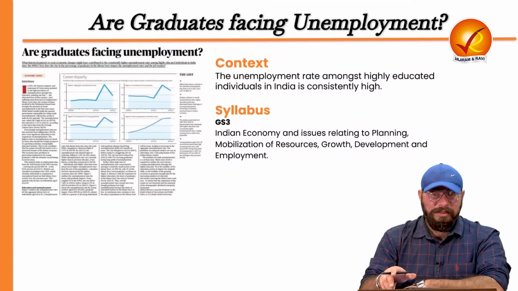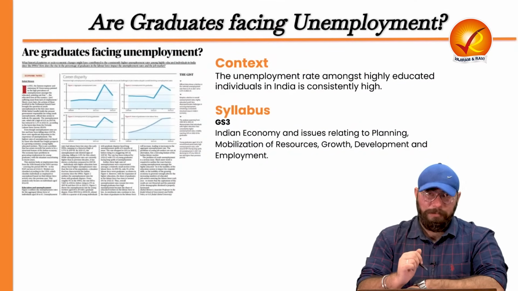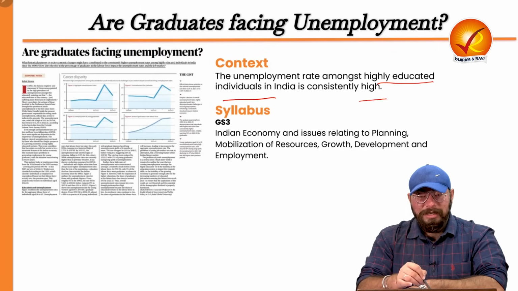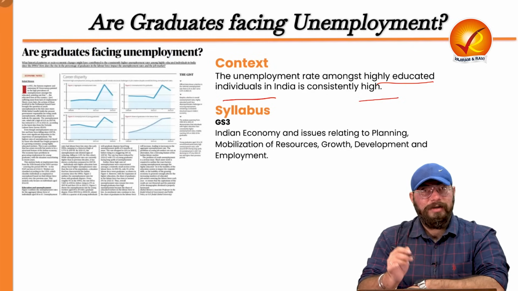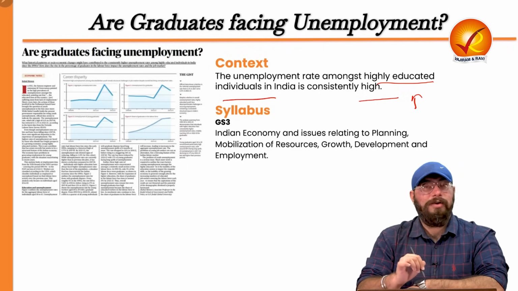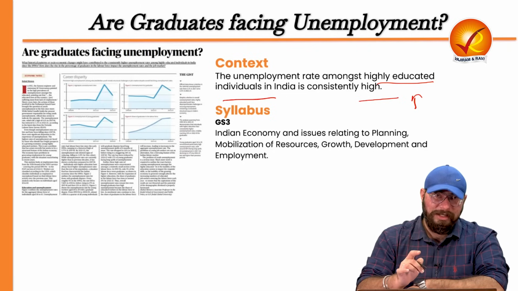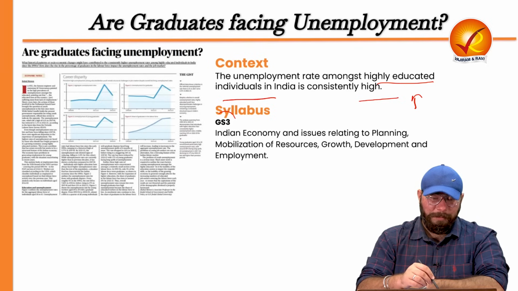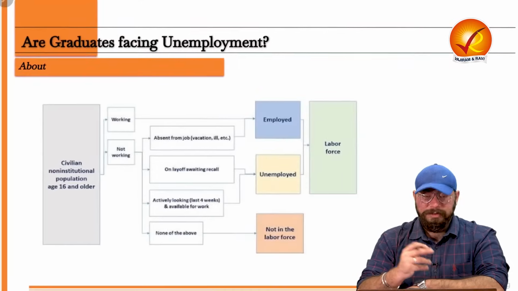Now, the third topic, which is again a very important topic, is: are graduates in our country facing unemployment? The unemployment rate amongst highly educated individuals in India is consistently high. And all of us know that the unemployment rate in our country, primarily among the highly educated individuals, is increasing a lot. This is a very important issue which we need to discuss for our examinations, and for our overall understanding and maturity as well. So, for GS Paper 3 Indian Economy section, this unemployment topic becomes important.